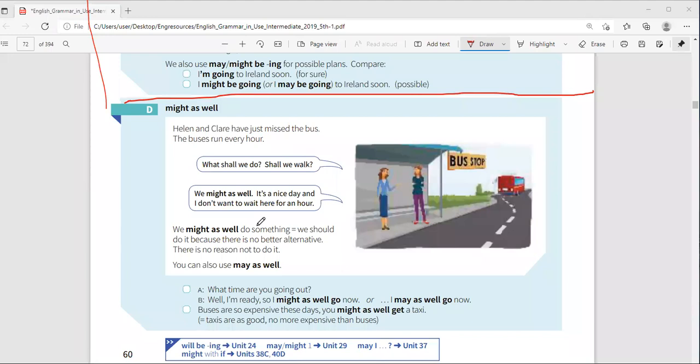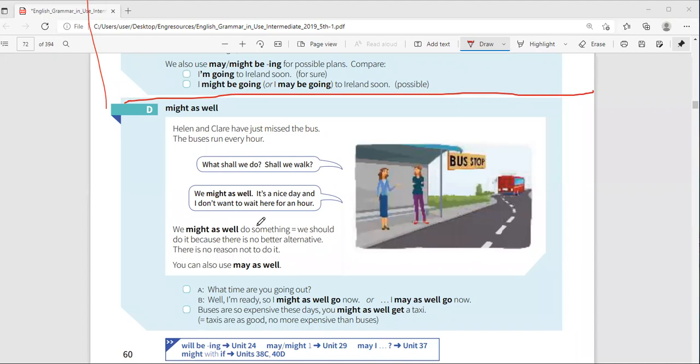Okay, you might as well come tomorrow. If you don't get the book today, you might as well buy another one next week. Yeah, so might as well. Also, you can say may as well. They're the same. Like I told you, may and might are the same. So you can say may as well or might as well. If you miss the bus today, don't worry. You might as well go tomorrow.